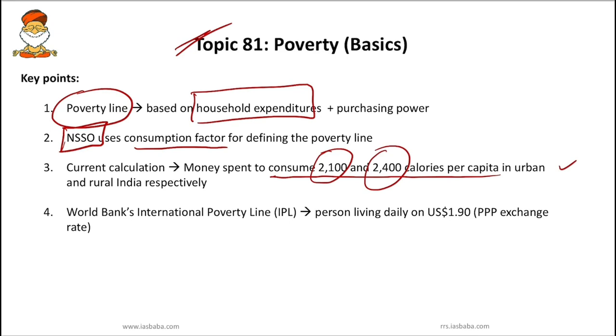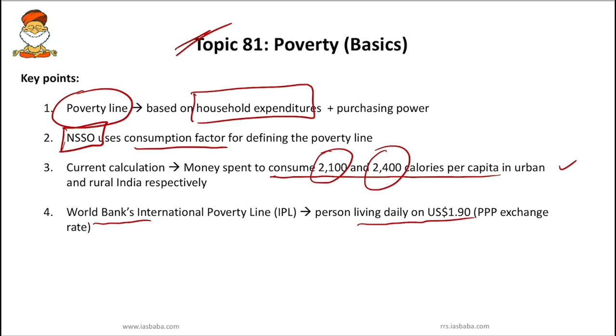The next important fact is the criteria given by the World Bank. The World Bank's international poverty line says a person living daily on less than US $1.90 a day will be considered below the international poverty line, or he or she is classified as a poor person. This is the criteria set by the World Bank.